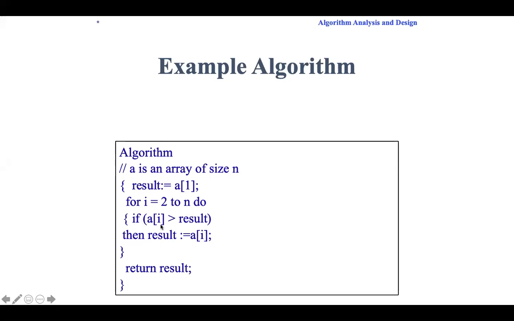Okay, so if A of i, the second element, is greater than result, that is, if it is greater than the first element, result is equal to A of i. See, think, it is a very simple program for which I have written the algorithm. Very simple program.